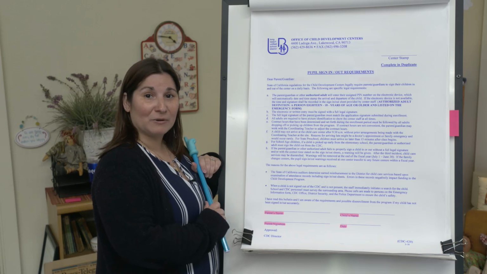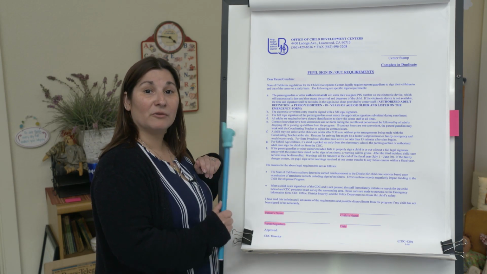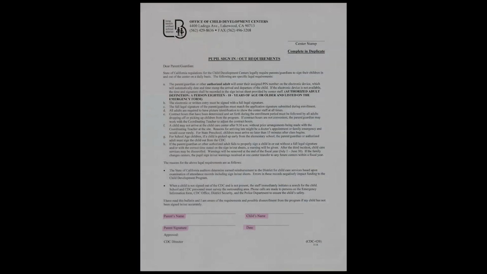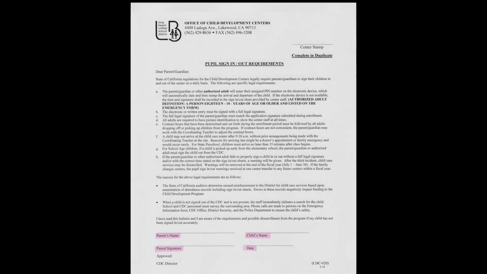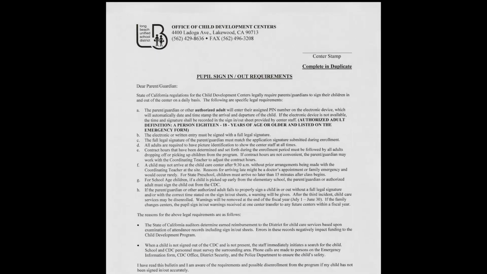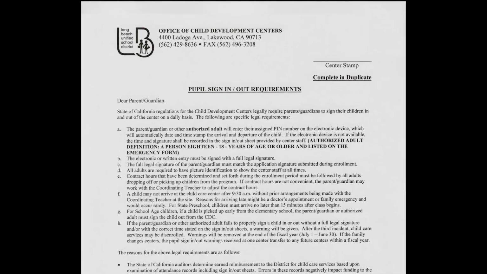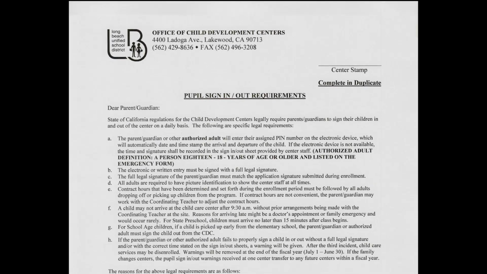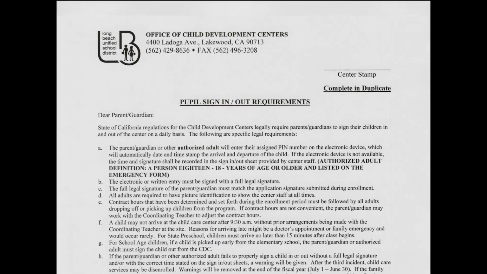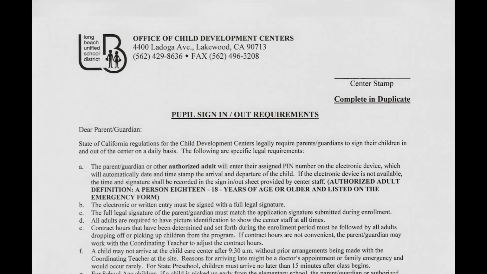This is our sign in and out requirements. It will be the most important form that you have for the duration of your child's enrollment. We want to make sure that every family member that is coming into the center is over the age of 18. Only the people that the parent or guardian has authorized on the emergency contact list will be allowed to bring that child in and out of the center. They will be assigned a PIN code to access the system to sign their child in and out. They have to be over the age of 18.